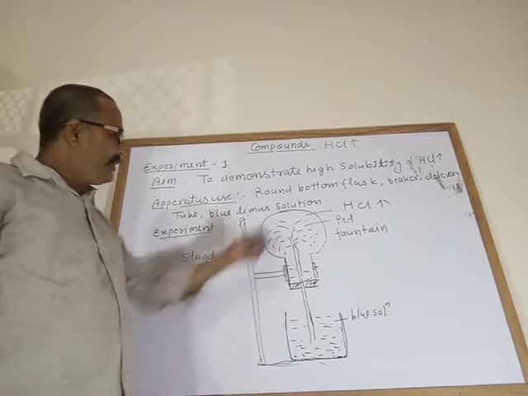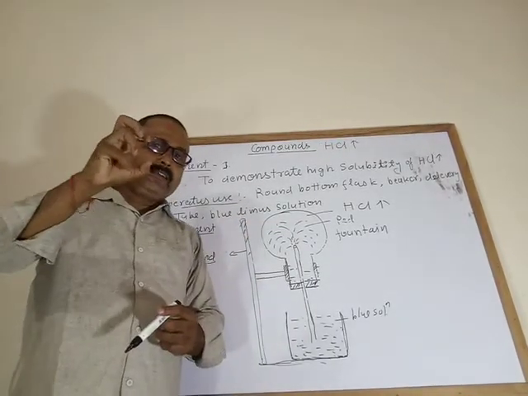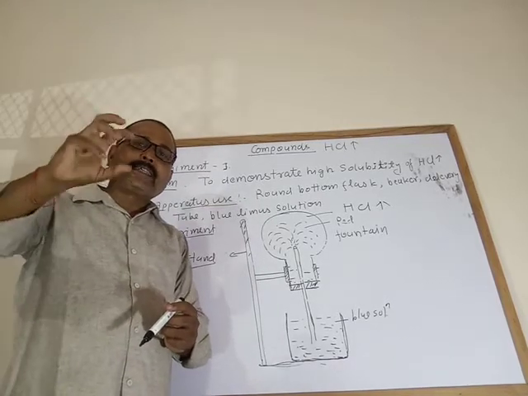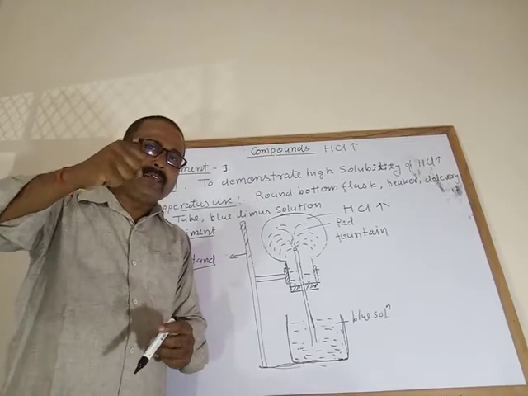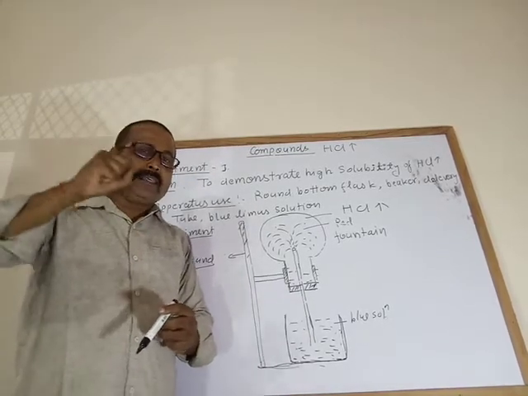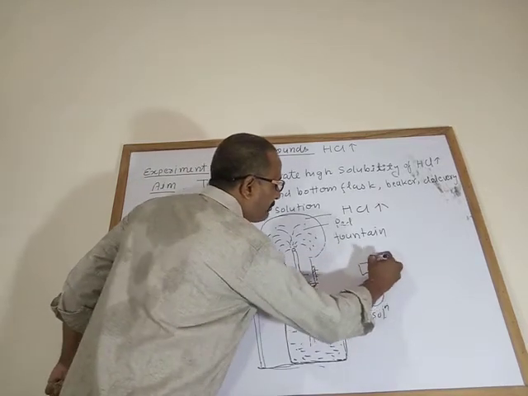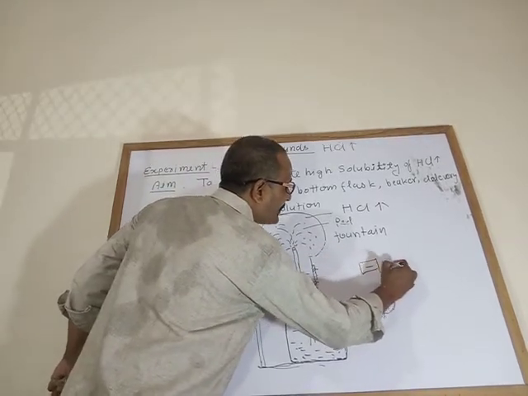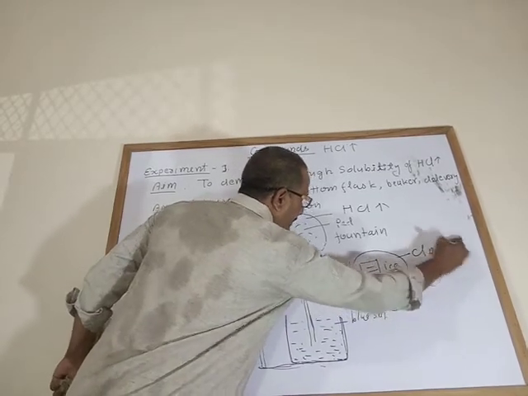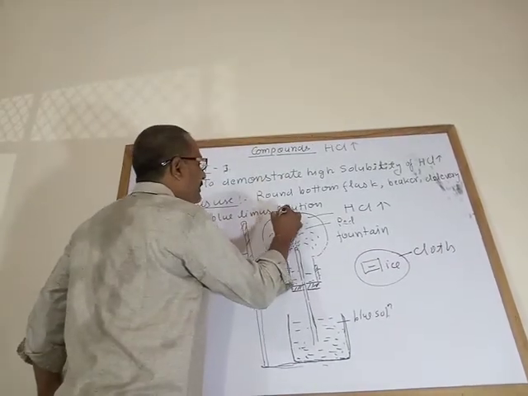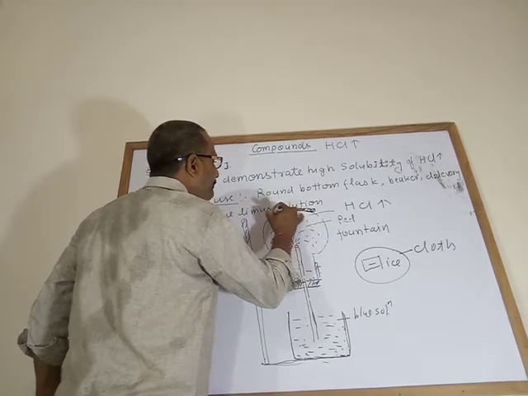Now, when you set up this experiment, take a wet cloth, means cold wet cloth, which contains some ice. A piece of ice wrapped with cloth. Just put it here at the top of the beaker.